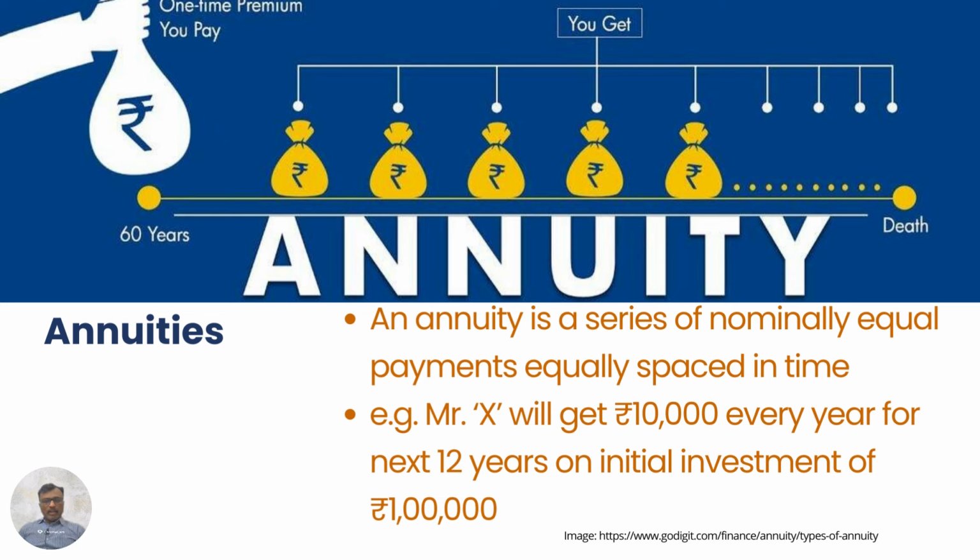The concept of time value of money is also crucial in understanding the profitability of annuities. An annuity refers to a series of equal payments received or made at regular intervals. For example, if Mr. X receives 10,000 rupees every year for the next 10 years from an initial investment of rupees 1 lakh, here the rupees 10,000 payments made at regular intervals represent an annuity. Understanding annuities is essential for making investment decisions related to pension, insurance policies, and more.